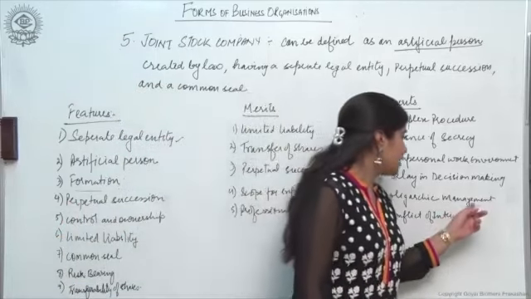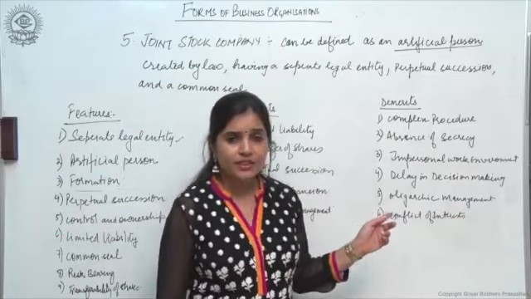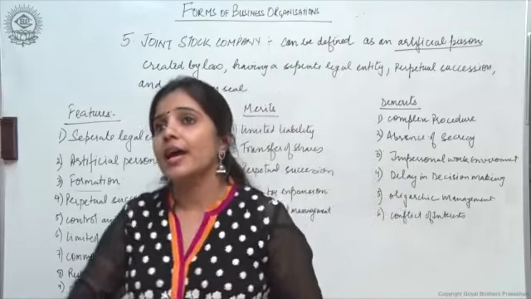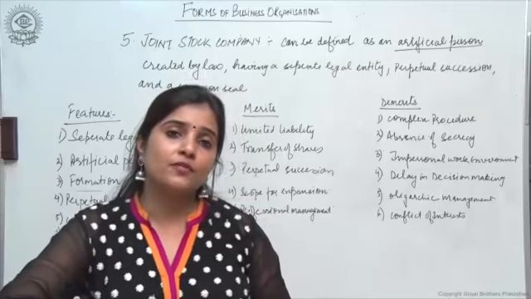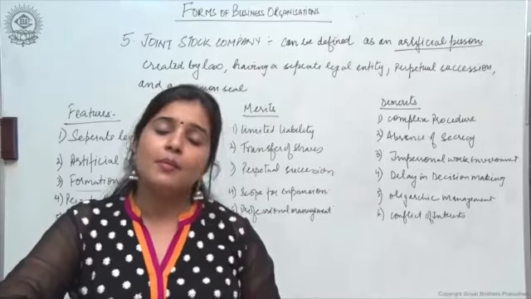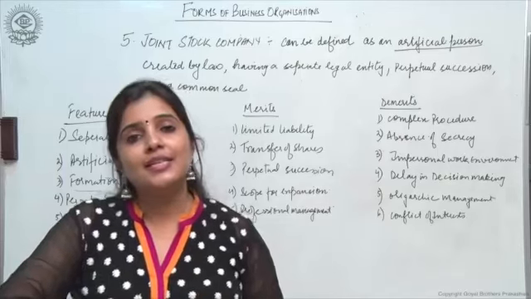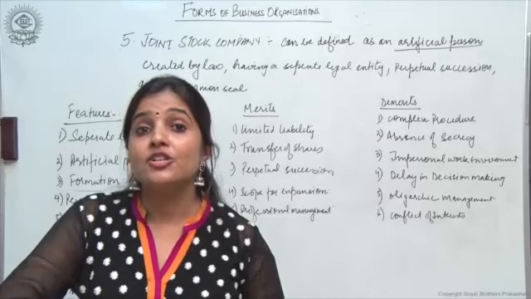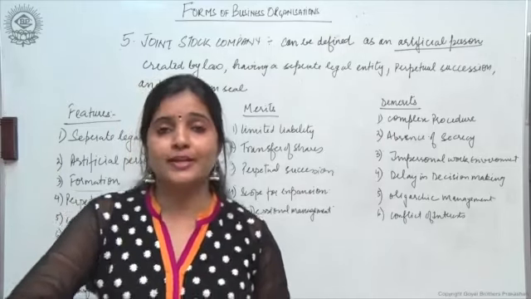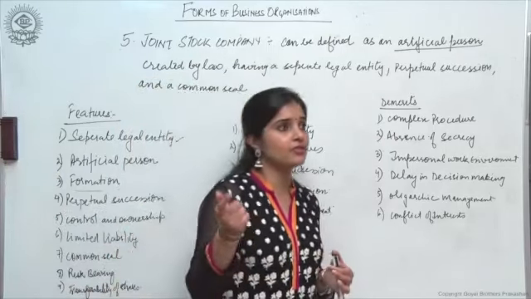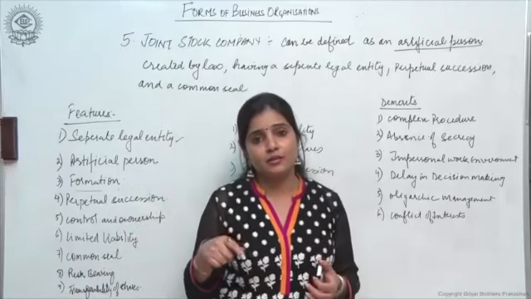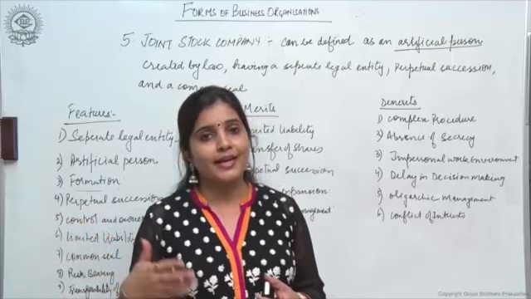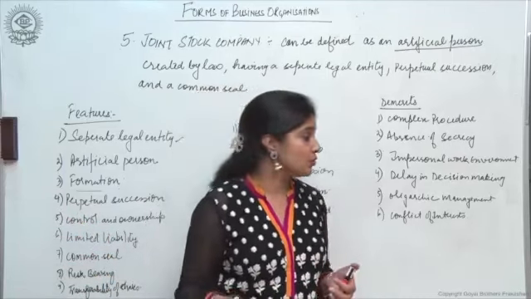Then there is an oligarchic management. Now, although we say because the shareholders are spread over a wide geographical area and therefore they elect their representatives in the form of board of directors, right? But what actually happens is that these board of directors, they use all kinds of means to get themselves re-elected, right? So basically it is not the interest of the shareholders which has been given due importance, but their personal gains, they always try to be re-elected as board of directors.